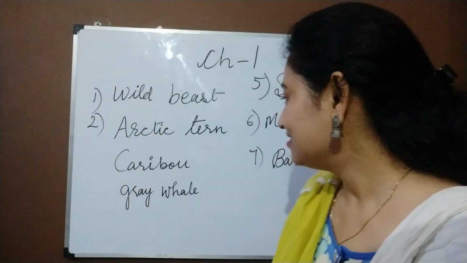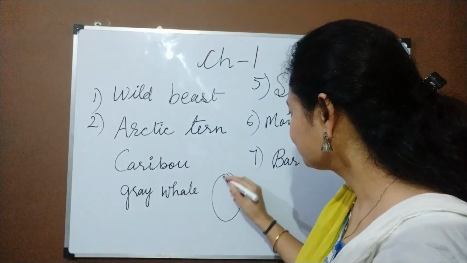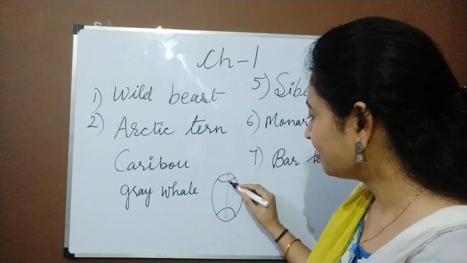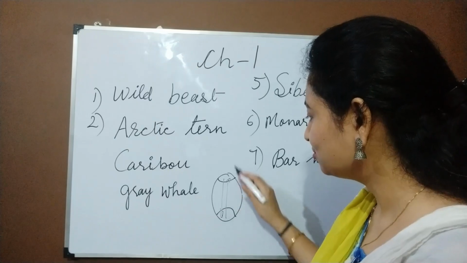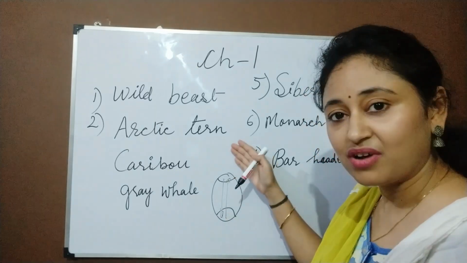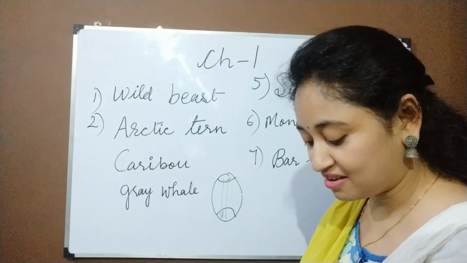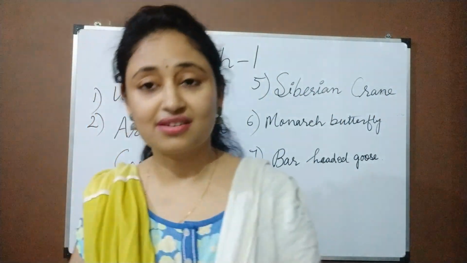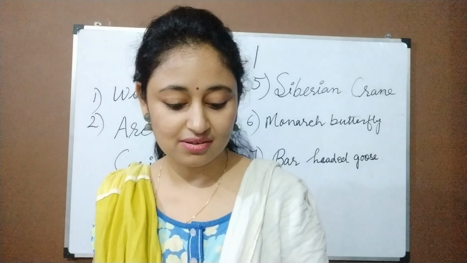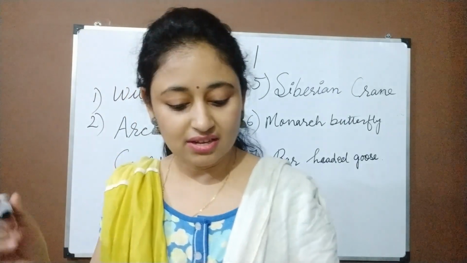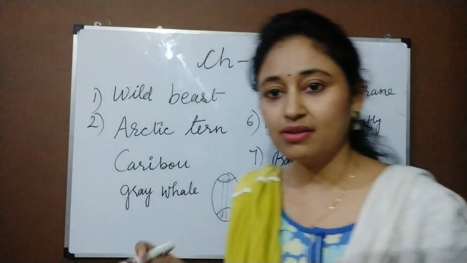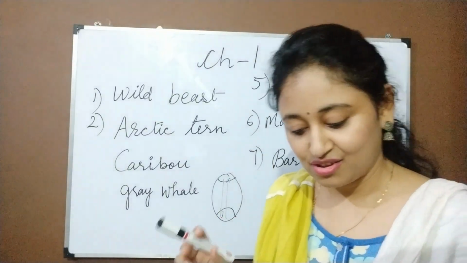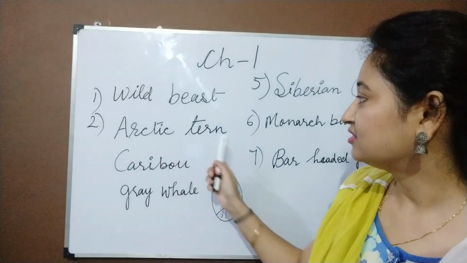Okay, that means we have the Arctic here, and this is the Antarctica. From there they start and then they come back here. So now you see, from one part of the earth to the other, they are traveling such a huge distance. They are medium-sized birds, still they are covering the longest distance. And they spend summer in the Arctic and then they come back here to the Antarctic. So the name of the bird is Arctic tern.